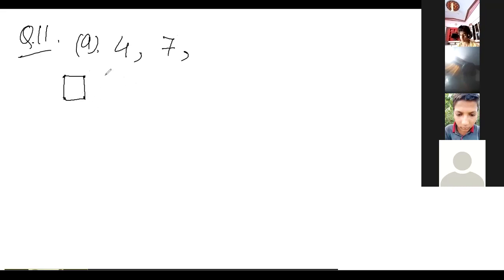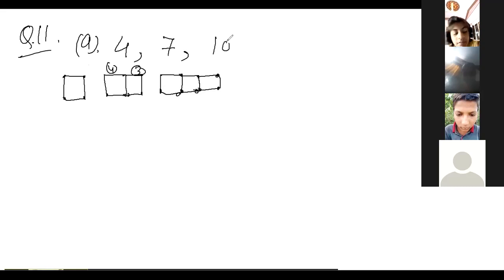Now in the second one there will be only 3 more matchsticks. Here 4, isn't it? In the next one also there will be 3 more in this way. Is this okay, class? Yes. So in the next one there will be 10.